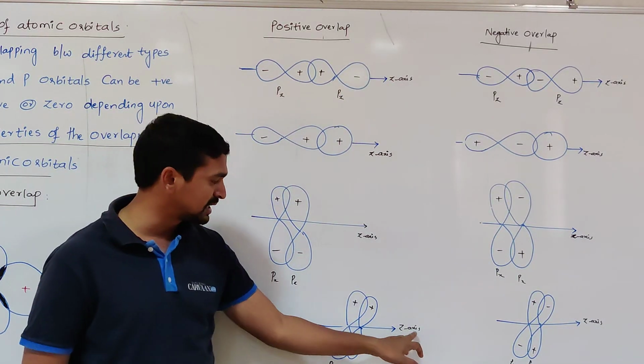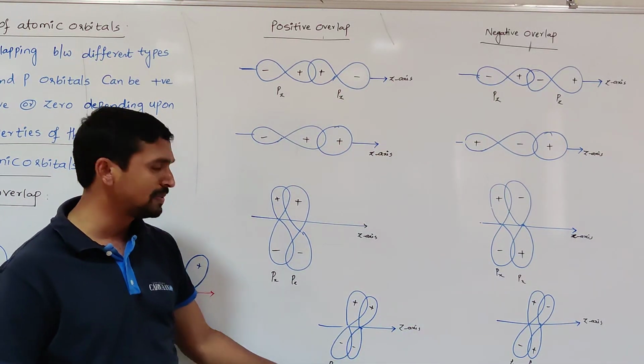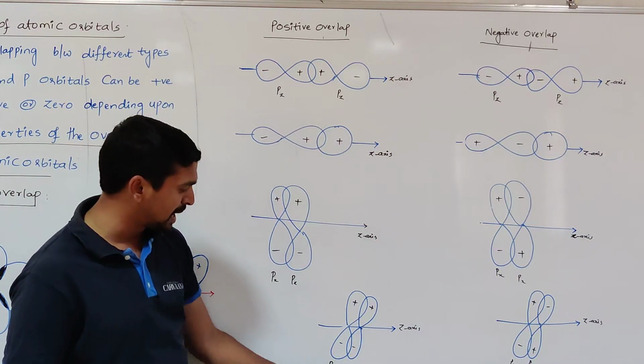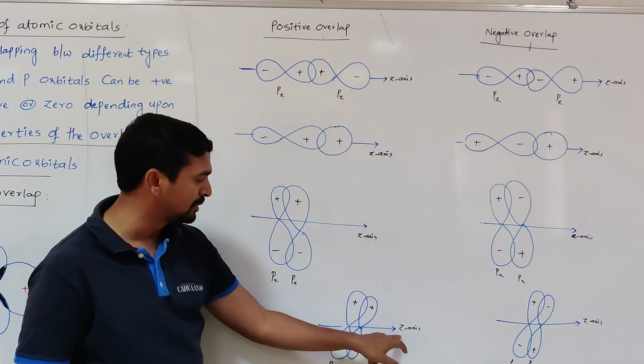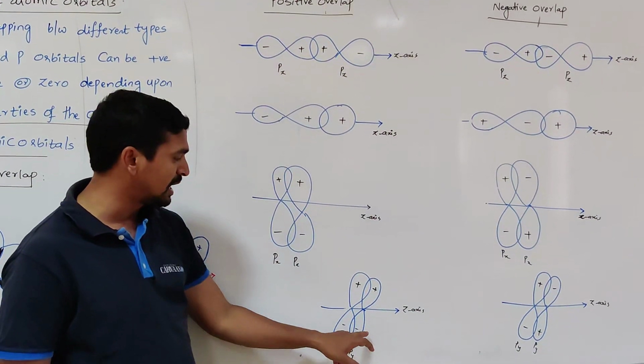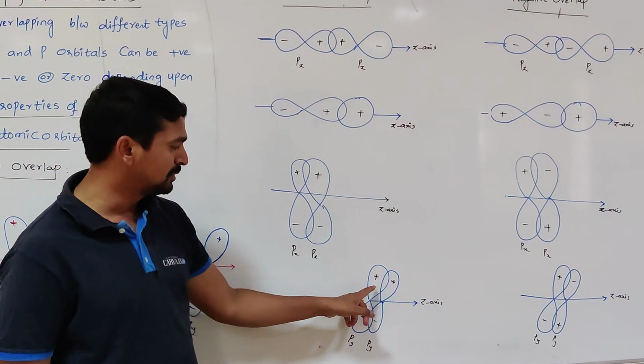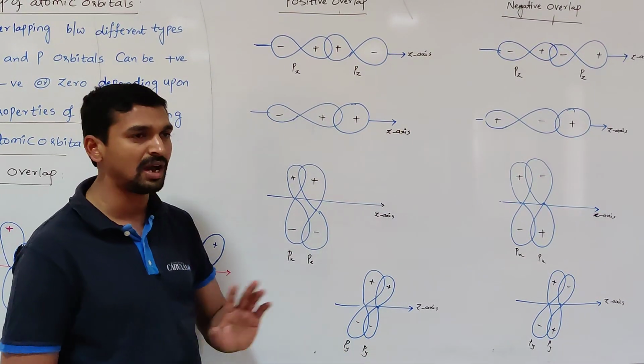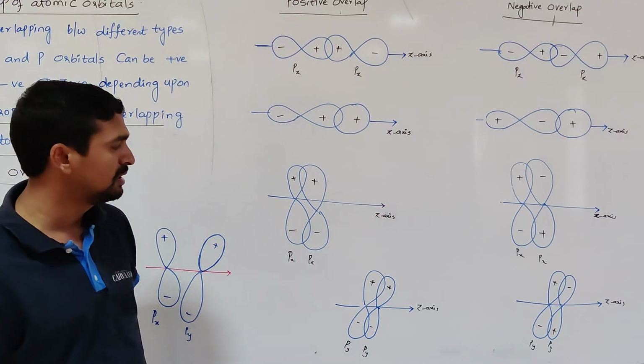So here one more. This is the Z axis, the internuclear axis. The py orbitals both remain parallel and perpendicular to the internuclear axis. So now the sidewise overlapping takes place. During the sidewise overlapping, the lobes have the same sign. That will always result in the formation of a pi bond.